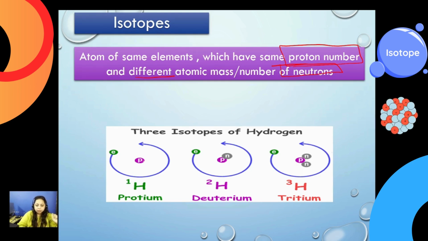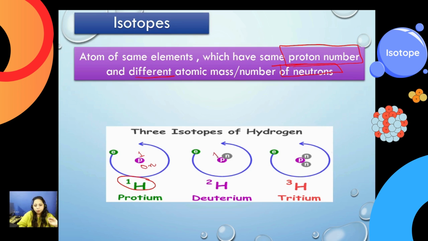Let's have a look at this. Now look at this hydrogen one. It has one proton, but there is zero neutron. Clear? In deuterium, we have one proton and one neutron. In tritium, we have one proton but two neutrons.